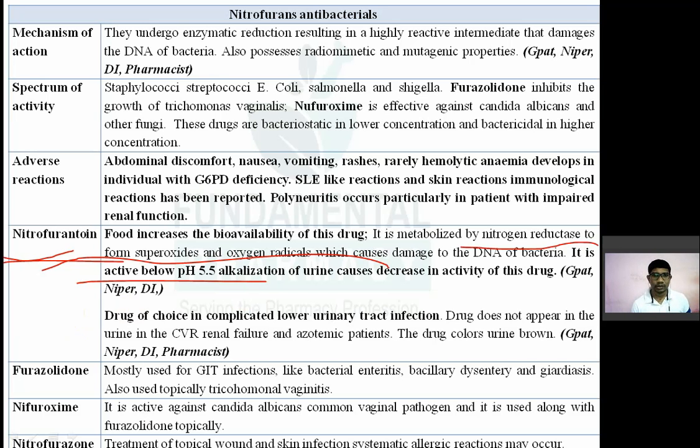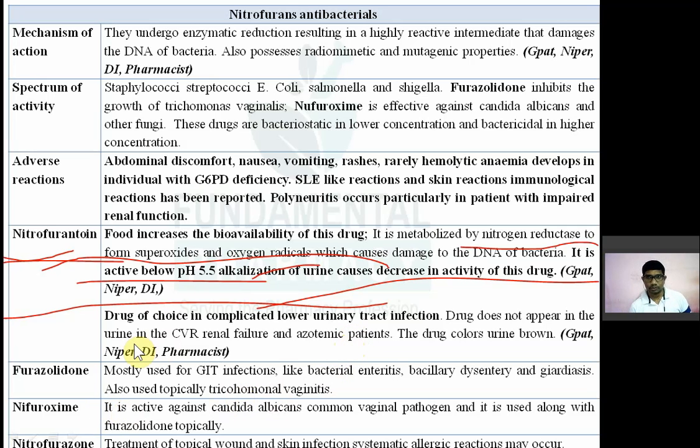So alkalization of urine in the case of nitrofurantoin decreases the activity of the drug. So if you give drugs that raise the urine pH, that will decrease the activity of nitrofurantoin. They are only active below pH 5.5. Remember, this is the drug of choice in case of complicated lower UTI, lower urinary tract infection. So nitrofurantoin is a drug of choice.